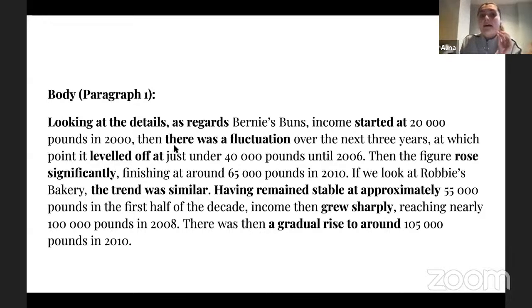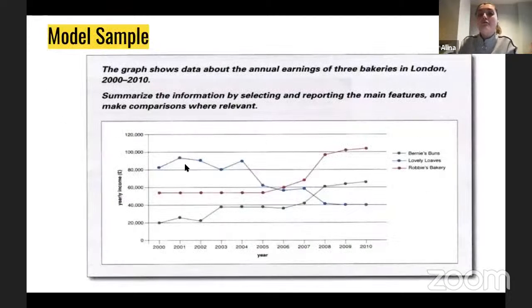Next, I'm saying there was a fluctuation over the next 3 years, right? What does that mean? I'm literally following myself with the lines, okay? Fluctuation means that there were many changes, and I'm trying to use this word to prove to the examiner that I understand that there were changes.